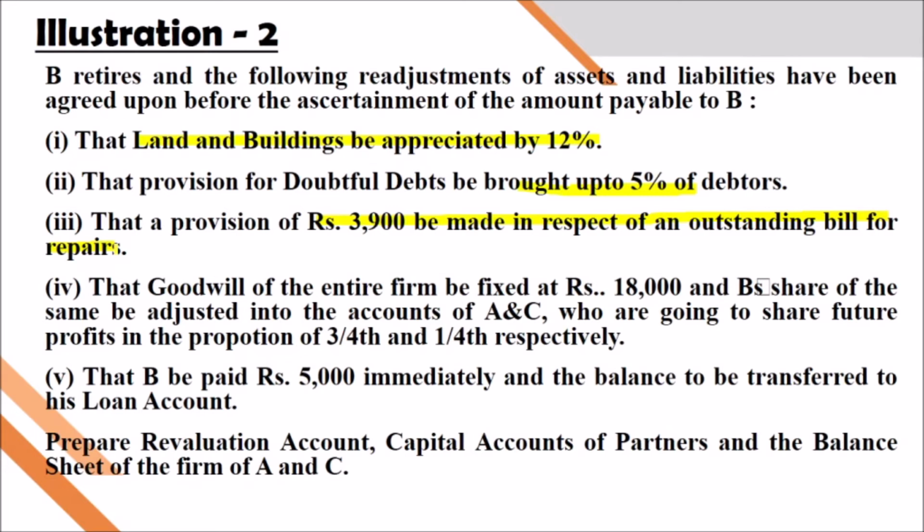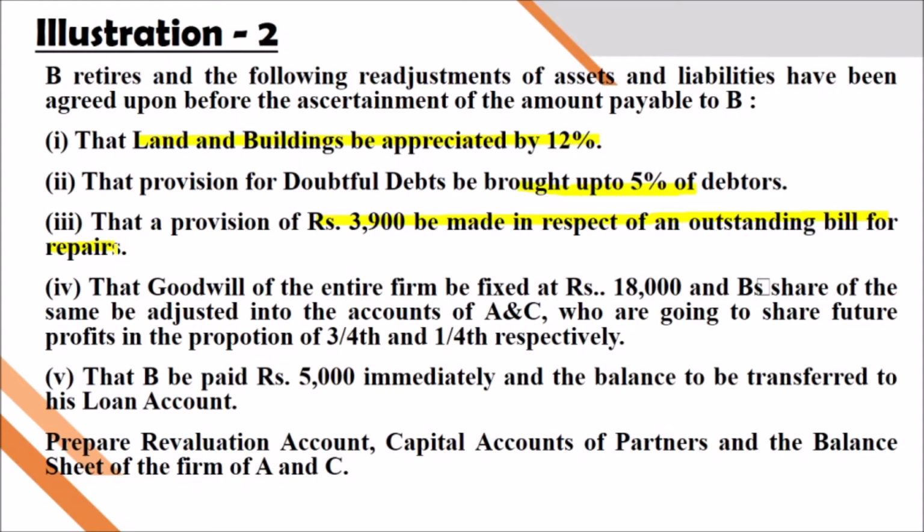After that, the goodwill of the entire firm is rupees 18,000. B's share of the same is adjusted into the accounts of A and C, who are going to share future profits in 3 by 4 and 1 by 4. So their new ratio is 3:1. So it very clearly indicates you have to adjust the share of goodwill of the retiring partner in the gaining ratio of the continuing partners. So remember how to find out the value of the gaining ratio. New ratio and old ratio are there.